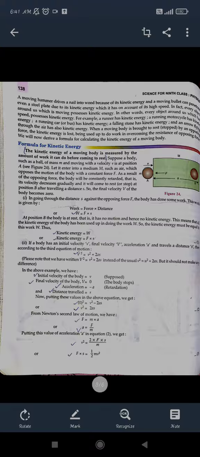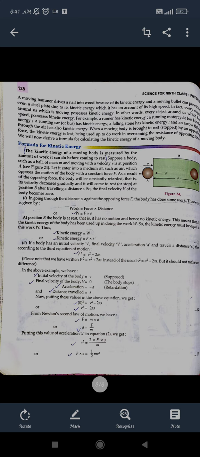We know that v square is equal to u square plus 2as, because time is not required for the energy, but the body should get displaced and be in motion, so velocity is required. So v square is equal to u square plus 2as, that is the third equation of motion. Initial velocity will be there, but I said the body will be moving, and as it stops, its final velocity will become 0, right? So v will also become 0.